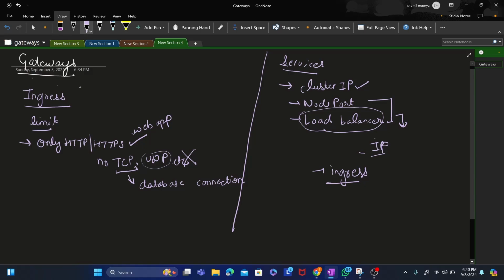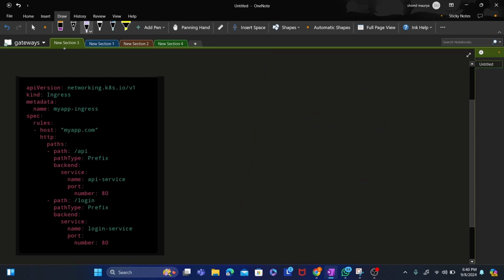Now the second limitation. This was ingress, right? You see, this is the kind, ingress, and the name. This is what we discussed in lecture 6. This is the host. There were two types of routing in ingress: name based routing and path based routing, that is host based routing, right? So this is the host, these are the paths, this is the general ingress.